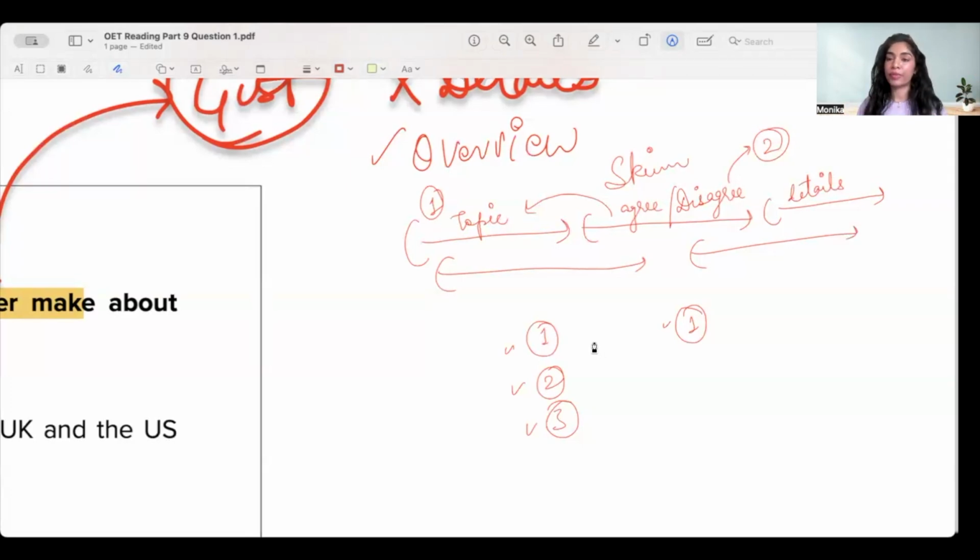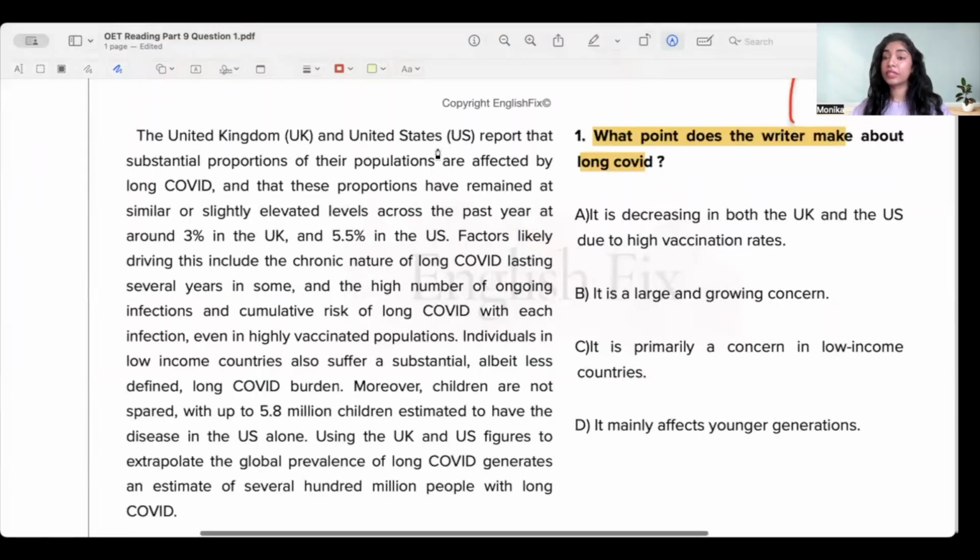Because remember, gist means asking the question to yourself, is this what the entire paragraph is really trying to do here? Is this what the entire paragraph is discussing? If you feel that the answer you have selected is actually responding to that question, then please go ahead and use it. Otherwise, no. Now let's read the question.